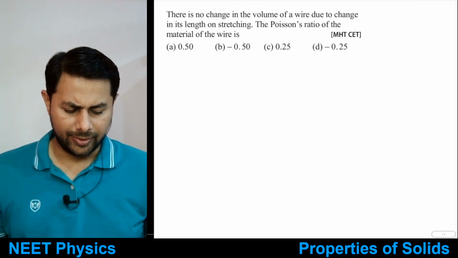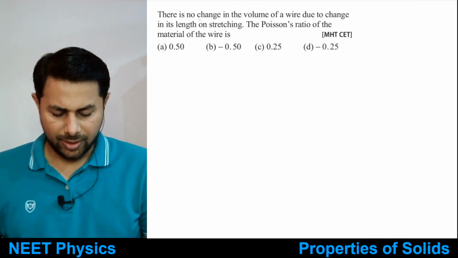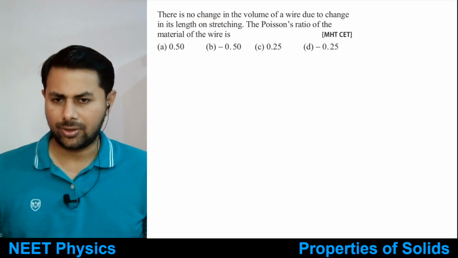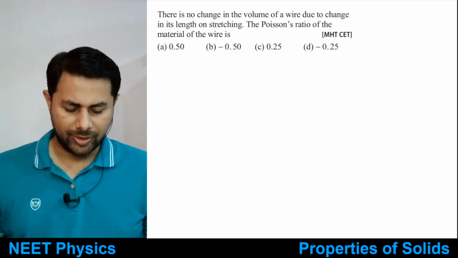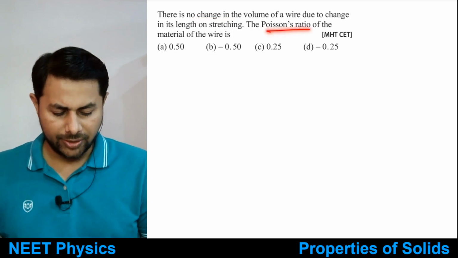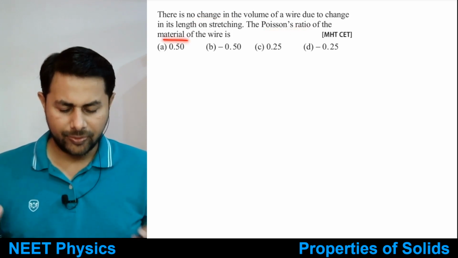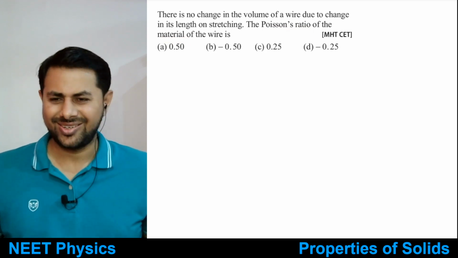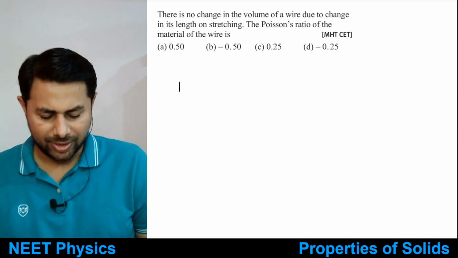Right, good. Let's see next one. There is no change in the volume of a wire due to the change in its length on stretching. So volume remains constant. This is given. The Poisson's ratio of the material of wire is. What is the Poisson's ratio? Now this is a good question. Tell me, what is Poisson's ratio first of all?